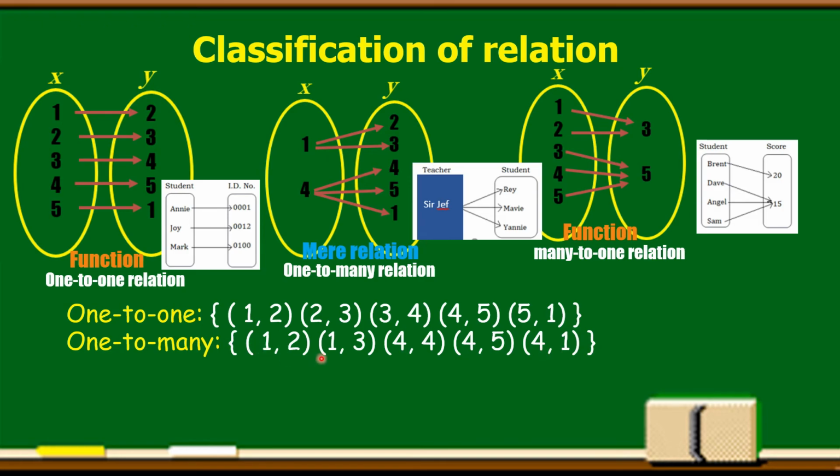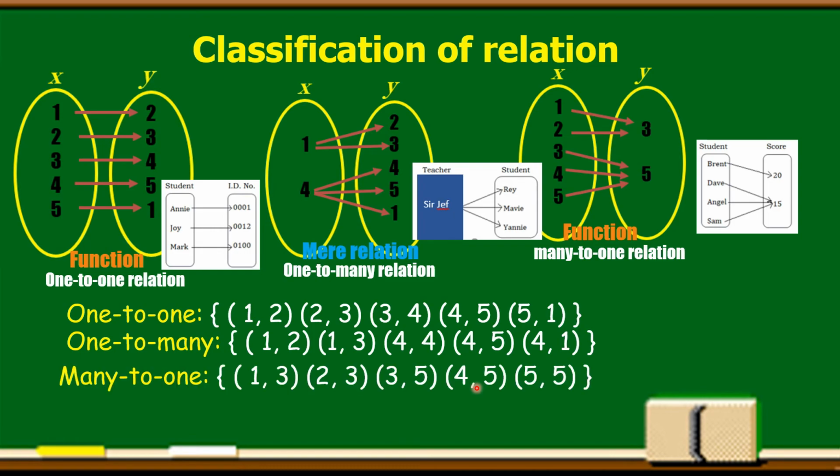So, the elements of our domain were repeated. So, that is a one-to-many relation or correspondence. Or a many-to-one relation: (1,3), (2,3), (3,5), (4,5), (5,5). Here, our domain is not repeated, but the range is repeated several times. That's why we call it a many-to-one relation or many-to-one correspondence.